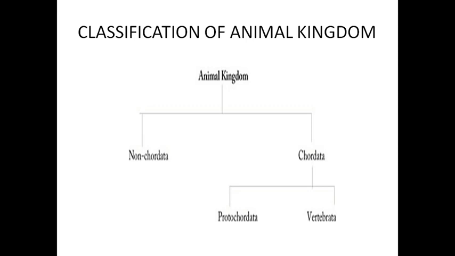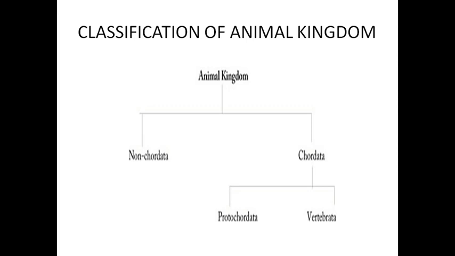Notochord means a simple rod-like structure. It looks like a rod-like structure present on the back of the organism. It is present on the mid dorsal side, not the ventral side. The ventral side includes the stomach and chest. Mid dorsal side means the back side of the body during the embryonic development.